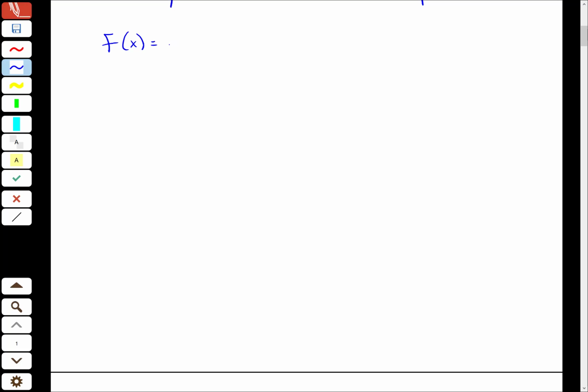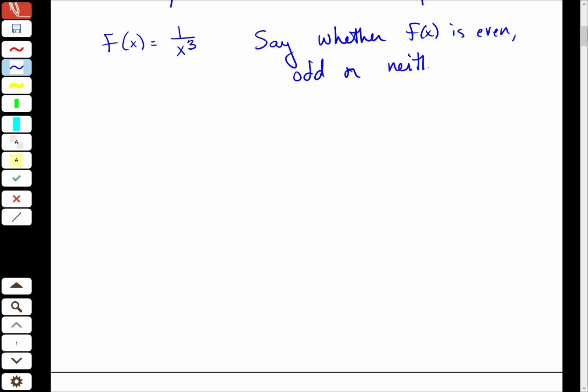So let's say f of x is equal to 1 over x cubed. And the question is, say whether f of x is even, odd, or neither, which is the classification scheme. Okay? And provide a reason.